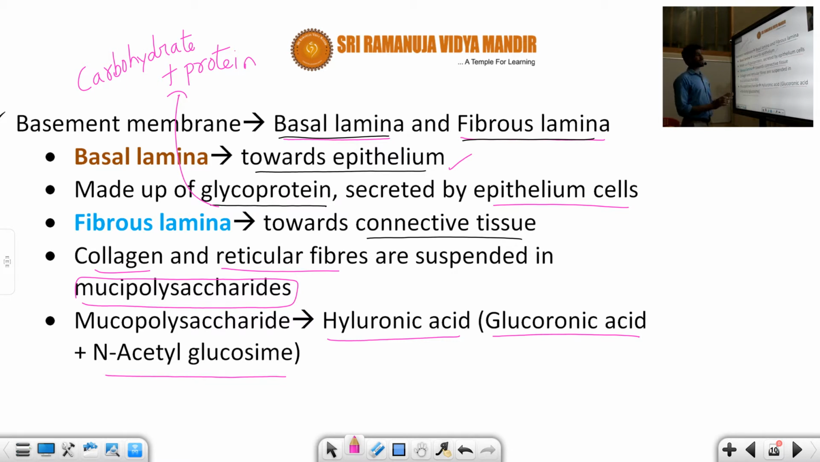So listen carefully. The fibrous lamina composition we are discussing, student, is made up of collagen and reticular fibers suspended in the form of mucopolysaccharide. The mucopolysaccharides are available in the form of hyaluronic acid. Hyaluronic acid is a mixture of glucuronic acid and N-acetyl glucosamine. Hopefully you can understand this point. Okay, move to the next slide.